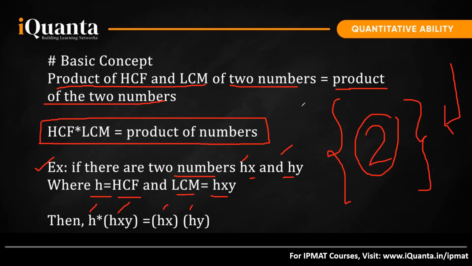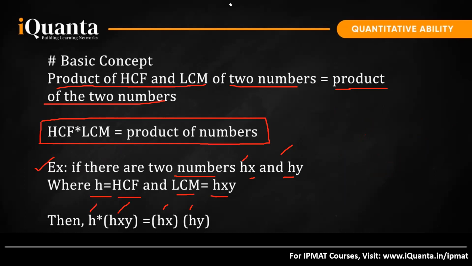Let me just verify this. Say I take two numbers, 5 and 25. This is only applicable for two numbers, I'm saying again and again. What will be the HCF of 5 and 25? It will be 5, right? Calculate it yourself. And what will be the LCM? It will be 25 only, right? So HCF, which is 5, into LCM, which is 25, is equal to the product of the two numbers. Do the product of the two numbers given. They were 5 and 25 only.